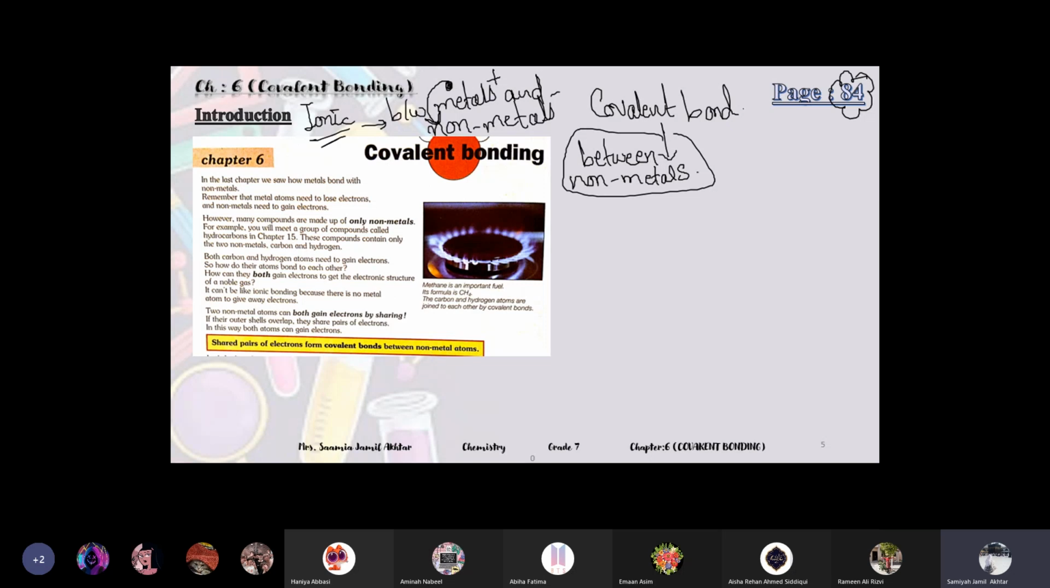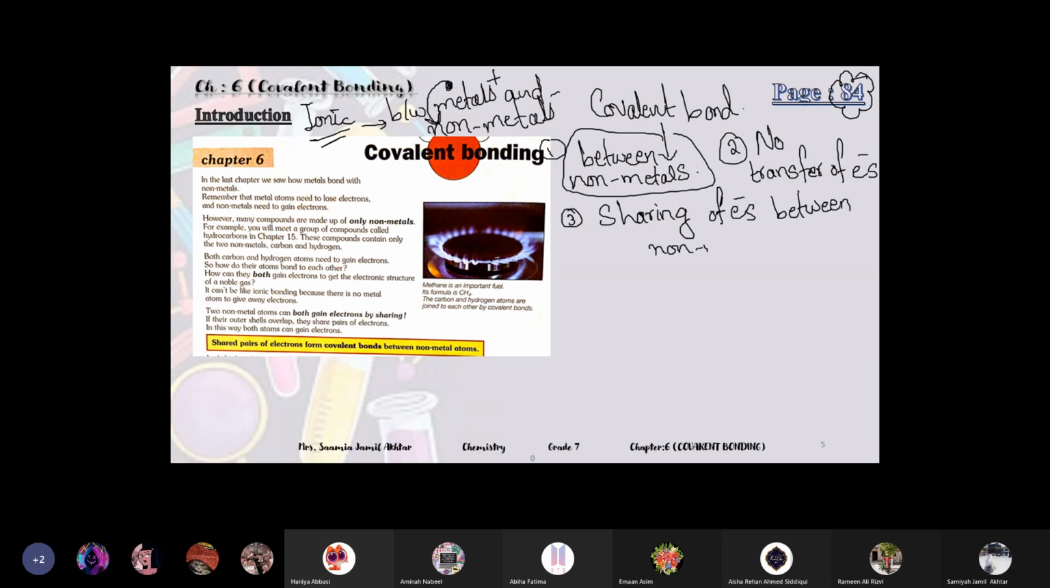Covalent bonding is completely different from it, because first thing is it is between non-metals. Number two, there is no transfer of electrons. So none of the elements will give and none will receive. Number three, there is sharing of electrons. So there will be sharing of electrons between non-metals. In this way, both of them can get the electron.